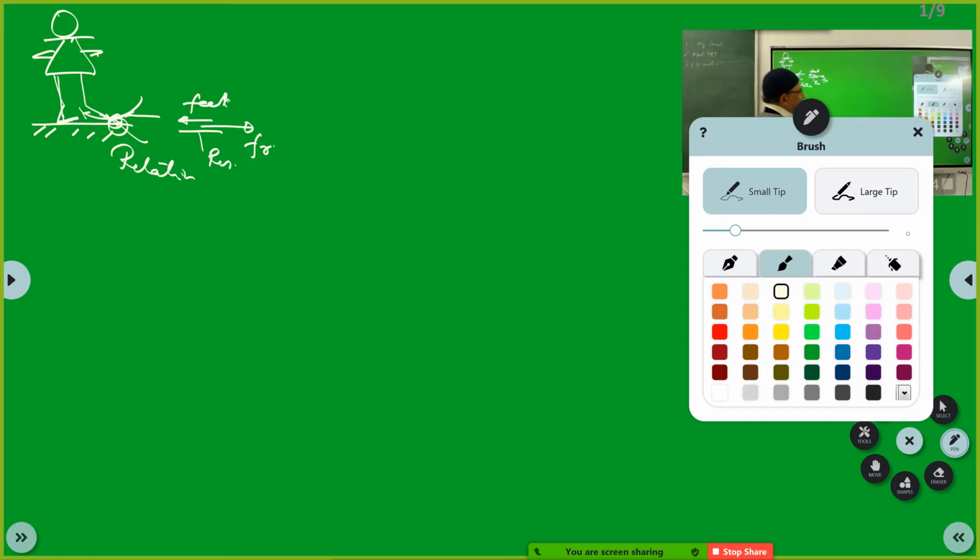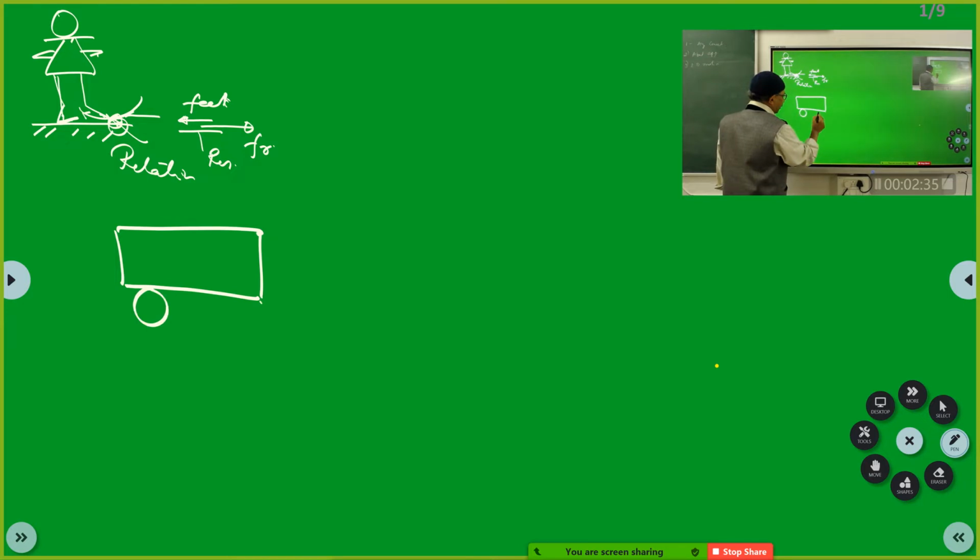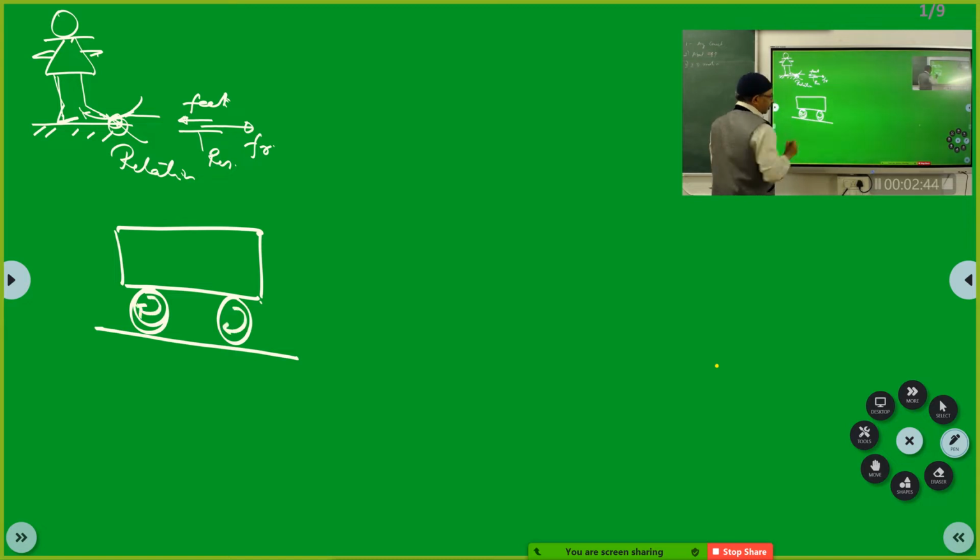Now the same thing you apply to the wheels of the vehicle. Say there is a bus which is moving. It has wheels. As you can see, the wheel of the bus is rotating like this. Now, the same logic applies here, whatever you saw earlier.